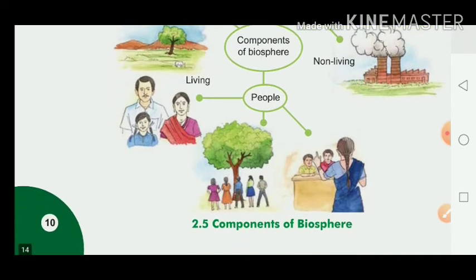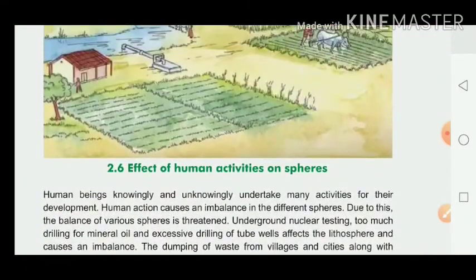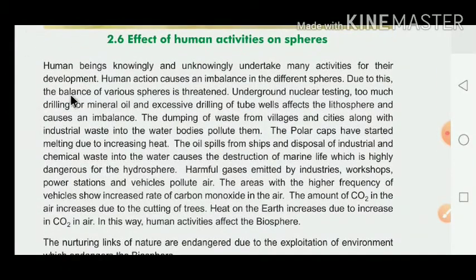Here they have given the image of the components of the biosphere, and this is the image of the effect of human activities on the sphere: which kind of activities are done by human beings and which kind of effect human activity has on the sphere.